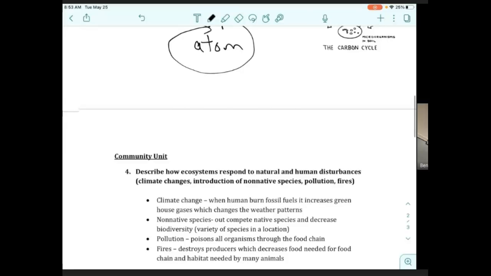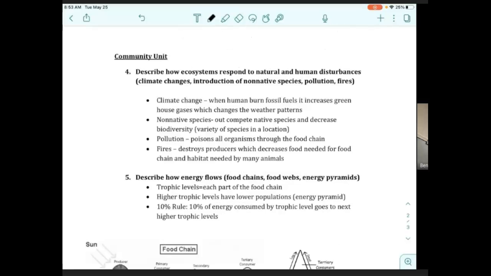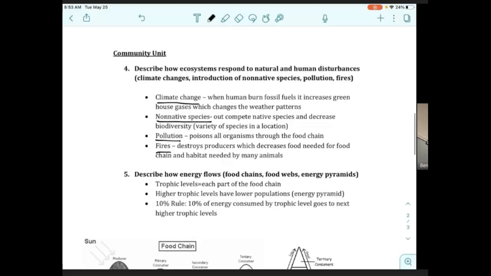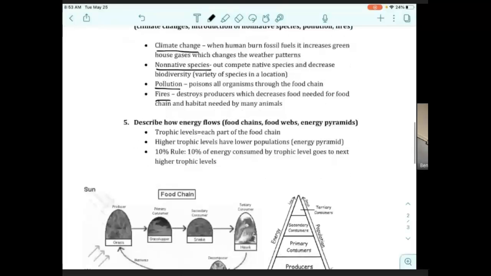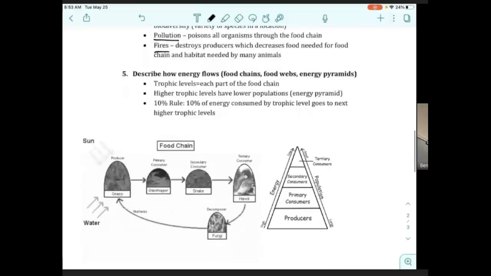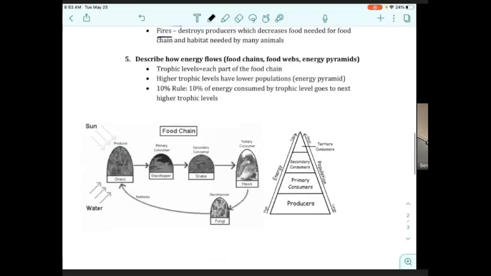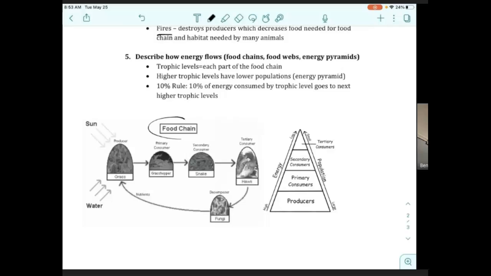Okay, number 4, communities. Describe how ecosystems respond to natural and human disturbances. I'll let you read this later, but climate change, non-native species, pollution, and fires are all things that can happen in an ecosystem, and humans have a role in each of those things. They can cause those things, but ecosystems are affected but can bounce back. Number 5, describe how energy flows, food chains, food webs, and energy pyramids, right? So here's a food chain. Over here, this is an energy pyramid.